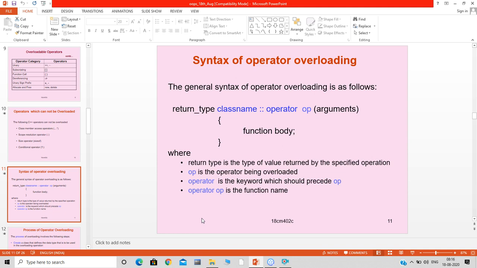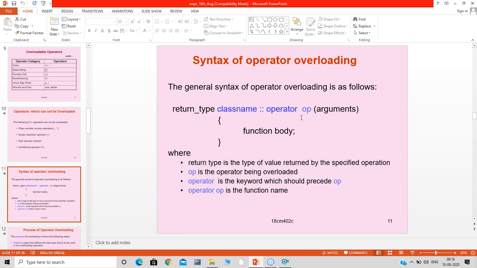The general syntax of operator overloading is as follows. We can consider that operator OP is the name of the member function of a class.